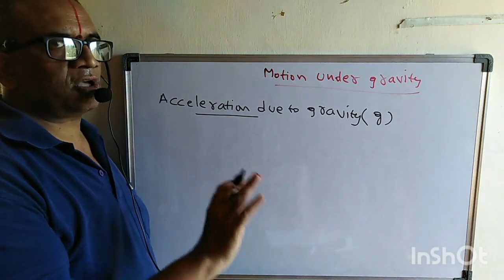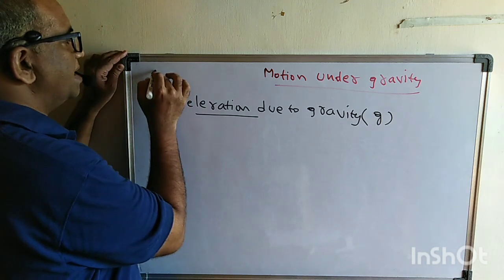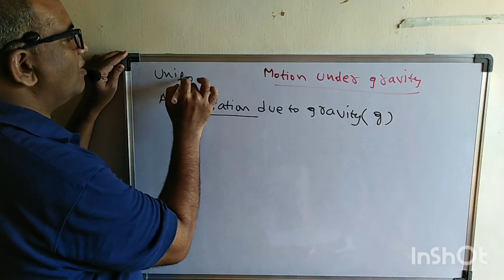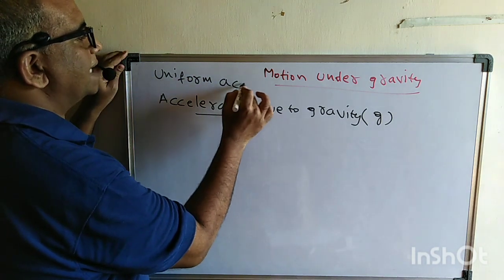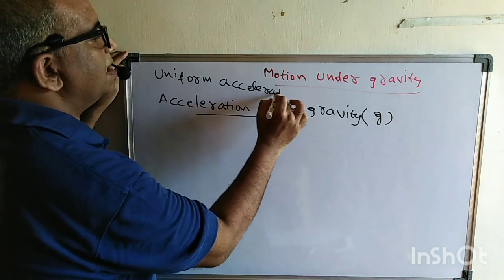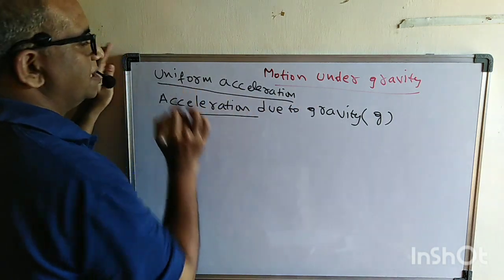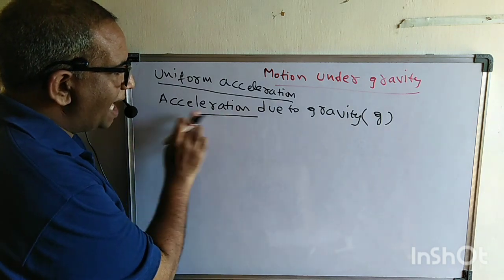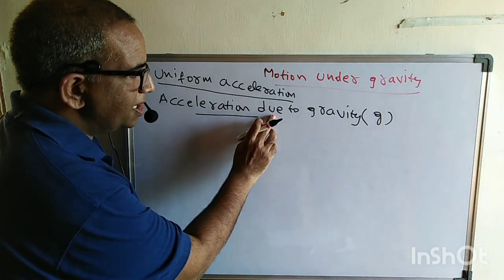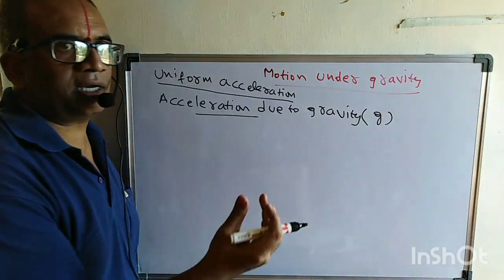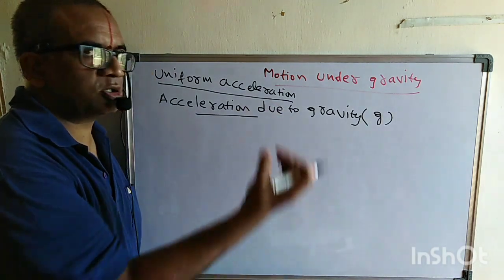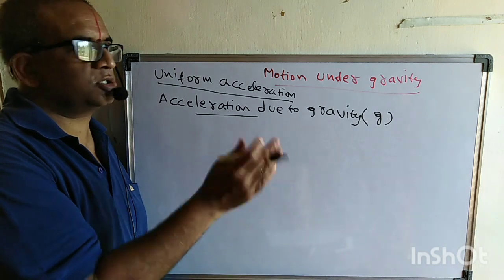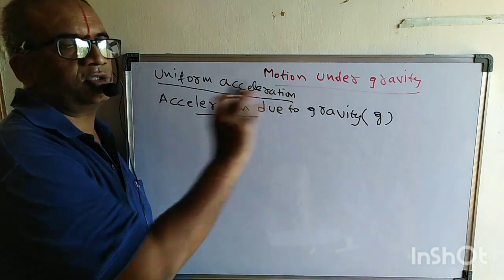Remember, the acceleration is always constant. It's a case of uniform acceleration. Please remember that, very important. Here, see what they have written, due to gravity means what? The earth is pulling. So due to the earth pull, the acceleration produced is called acceleration due to gravity.